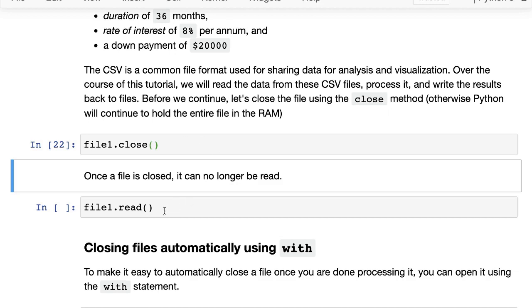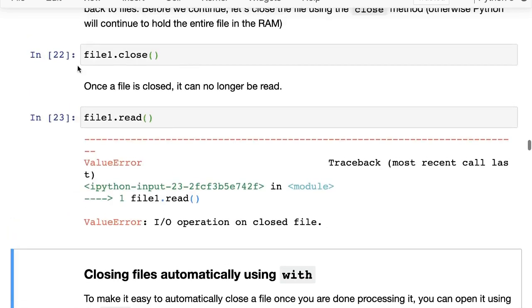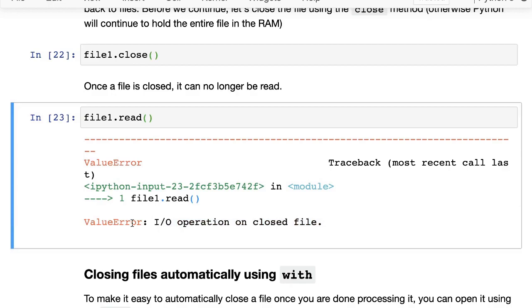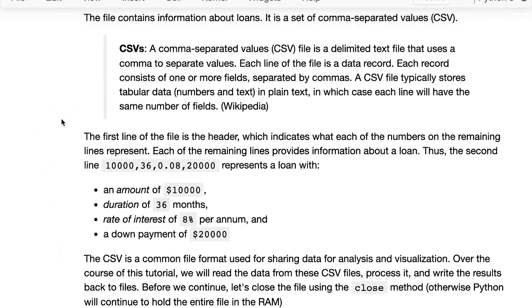So remember to close the file, and once a file is closed, it can no longer be read, right? I've closed the file, so now we get that the I/O operation on the closed file is not valid. Okay, so let's now try and process the CSV file.